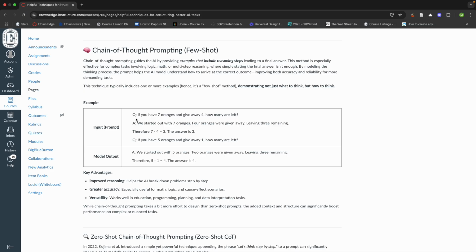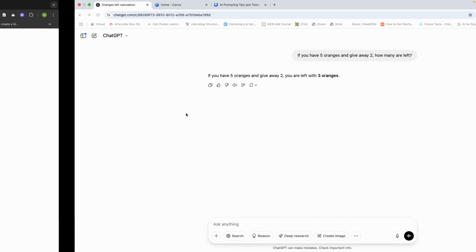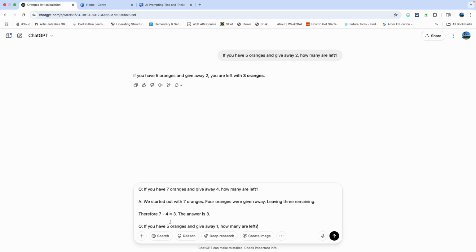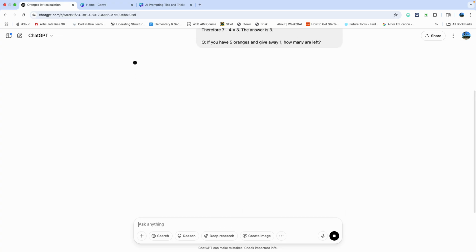So, if you see this right here, we're going to give it a question. Here's a sample question. Here is how we want it to go through the process and rationalize its answer. And then right here, we're going to give it another question. So let's actually check this out and see what an AI model does. So I'm going to go into ChatGPT and let's watch it work.